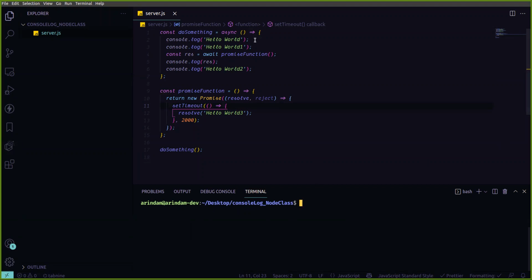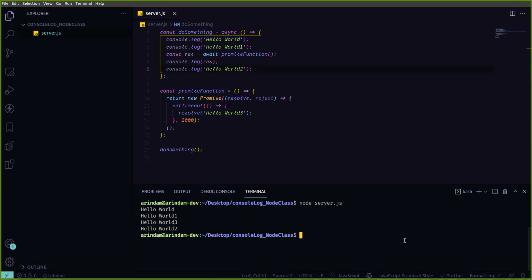See now, first console log hello world one and two have printed. After that it will wait for this promise to resolve, because this promise is taking 2 seconds, so it will wait 2 seconds to resolve. Then the promise that is returned I am storing in the res variable, and I console log this res variable, then I console log hello world 2. See now it is waiting 2 seconds, then hello world 3 prints, then hello world 2.